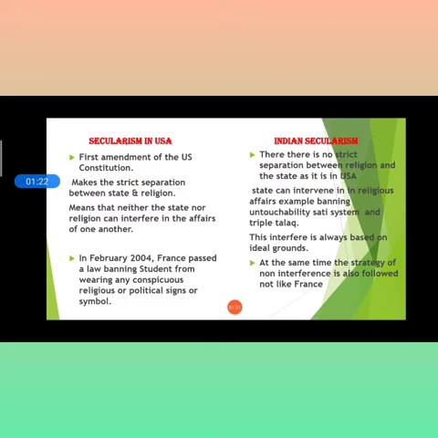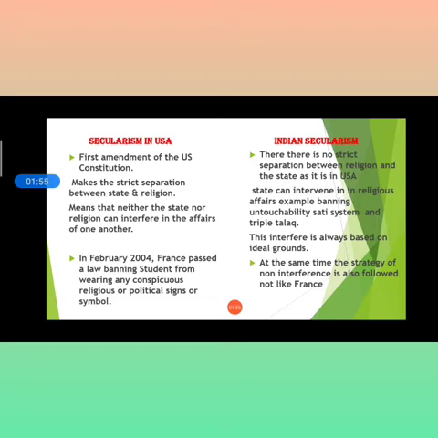Now, the first amendment of the US Constitution. Amendment means changes. When the changes occurred in the US Constitution, it made a strict separation between state and religion. I will read the third one first, and then I will let you know what this is exactly. It means that neither the state nor the religion can interfere in the affairs of one another.